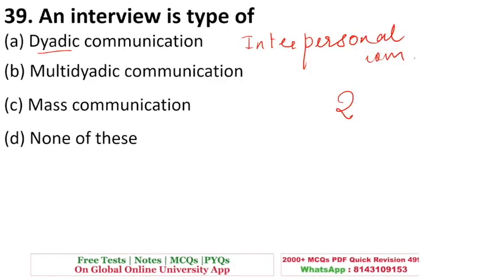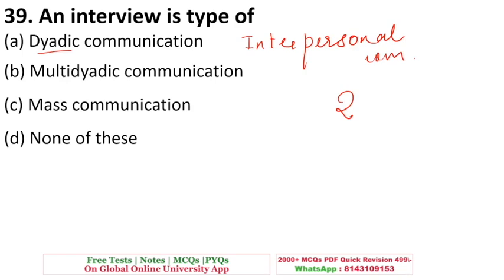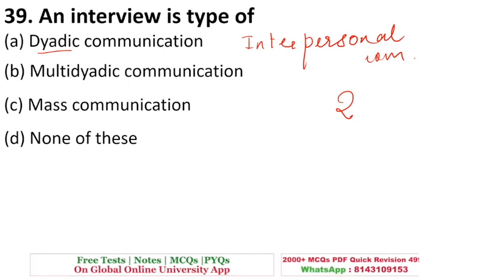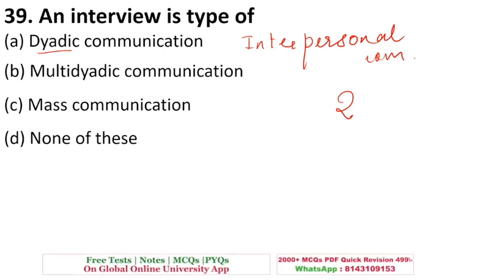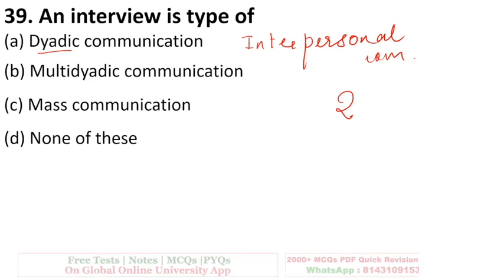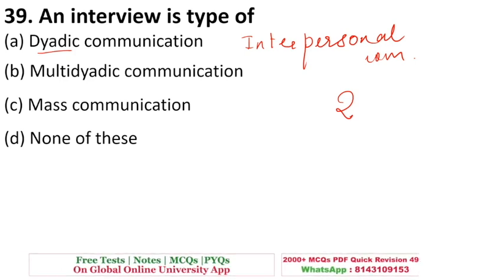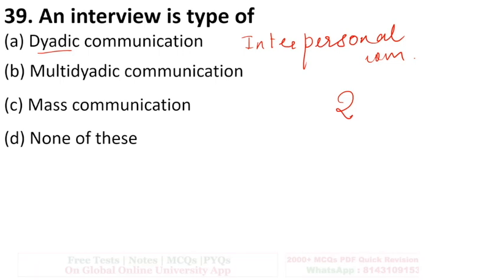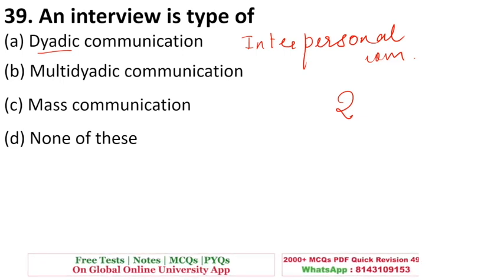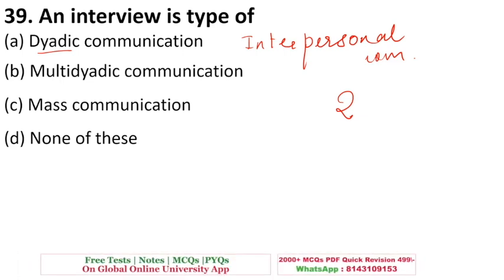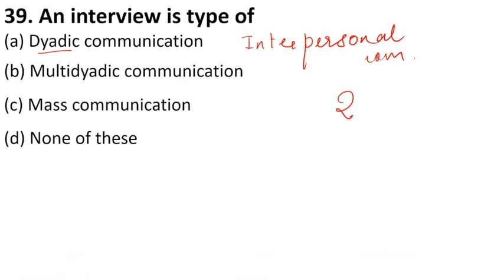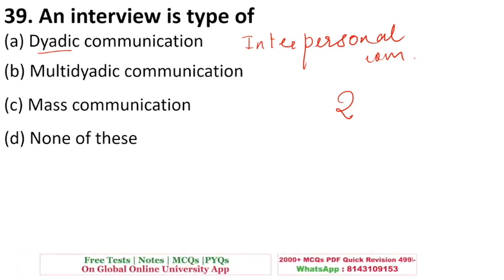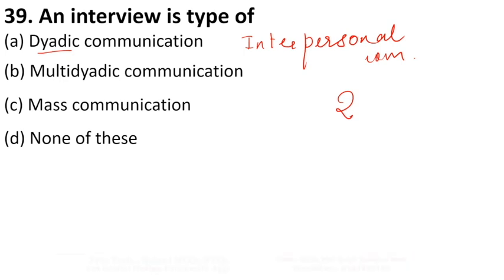An interview is a type of dyadic communication, multi-dyadic, mass communication, or none of these. So in an interview, there is one interviewer who is taking the interview, and the person who is giving it is called interviewee. It is a kind of dyadic communication. Dyadic communication is another name for interpersonal communication. So interpersonal is when there is communication between two people. Okay, when there is one person, it is called intrapersonal, but when there are two people, it is called interpersonal communication. And dyadic communication is another name for interpersonal communication. So dyadic is the answer.